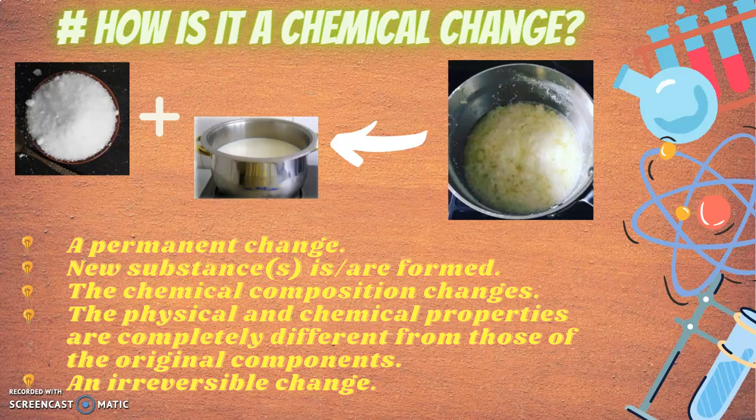The physical and chemical properties are totally different. As the curds are more acidic, which is not the level of the original milk, we can say it is a chemical change. The pH also drops with the milk curdles, so it is totally different from those of its constituents. This is an irreversible change, as after the milk has been curdled, we cannot get back to the original milk after the chemical reaction takes place.